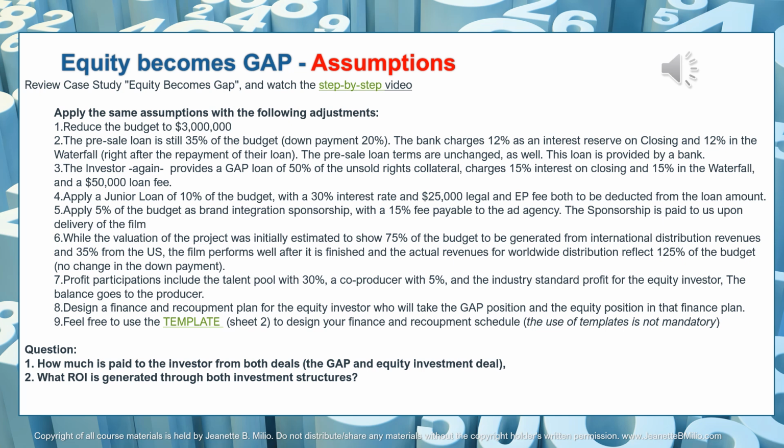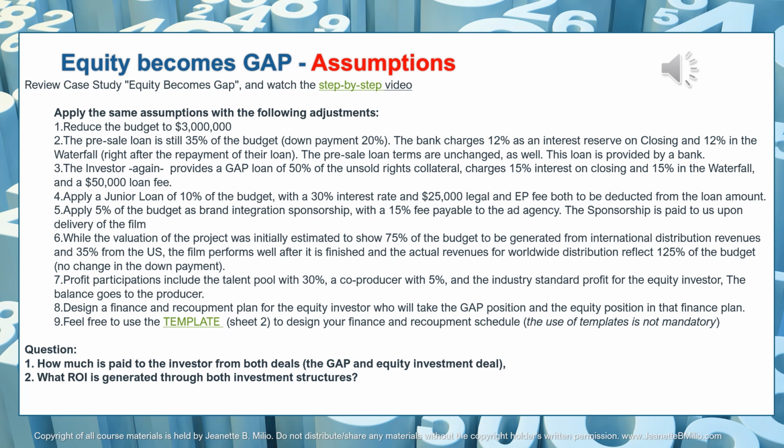Initially, we had looked at this film and had estimated 75% of the budget to be generated from international distribution revenues and 35% from the US, but when the film was finished, it actually did pretty well. And the worldwide revenues generated reflected 125% of the budget.